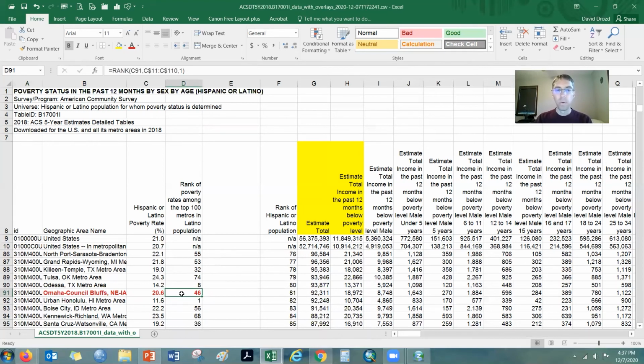So that was my goal, to go ahead and find out where the Omaha metro area ranked regarding Hispanic or Latino poverty. So with that, all I need to do is go ahead and save my file so I can keep it for future reference, and I would be pretty much done. So I'm going to go ahead and stop the screen share here so that we can have a final takeaway in what our goal was regarding grabbing that information for all metropolitan areas in the US.